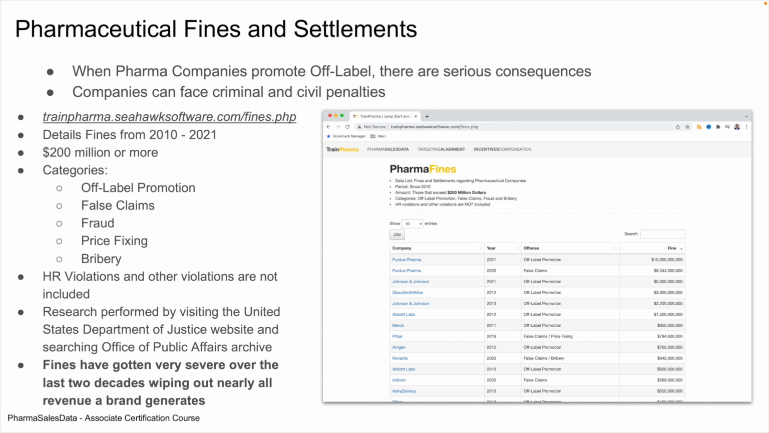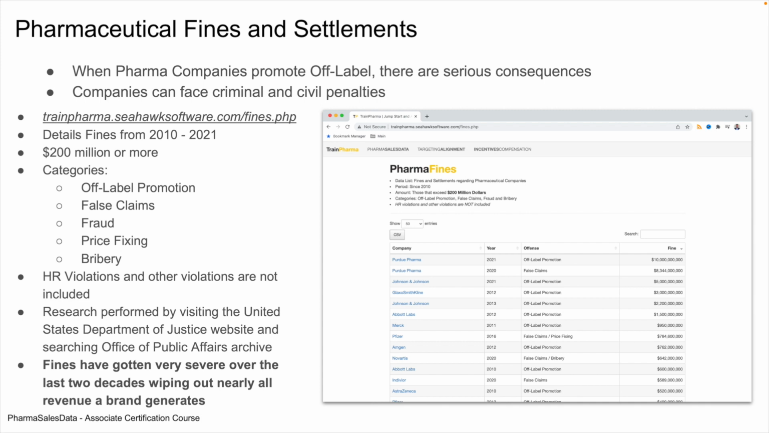Basically, this page is going to detail fines from the years 2010 through 2021, only looking at fines of $200 million or more. Yes, $200 million or more for these fines. The categories are off-label promotion, false claims, fraud, price fixing, and bribery. There's a whole bunch of HR violations as well, but they are not included in this list because this lesson is about off-label promotion. Anybody can do this research. Just go to the Department of Justice website and you can search the Office of Public Affairs Archive, and it details all of these specific cases.